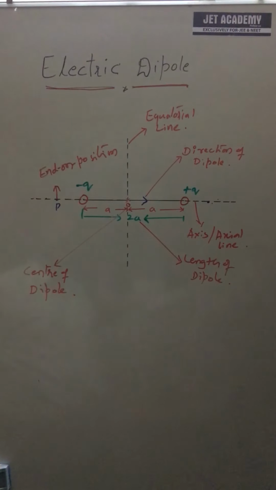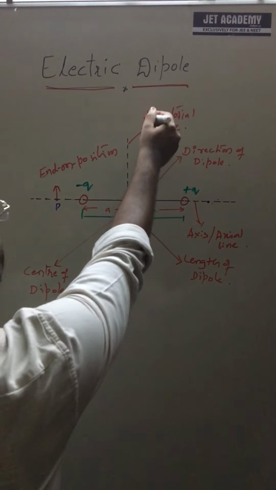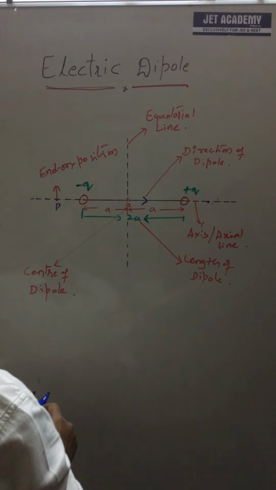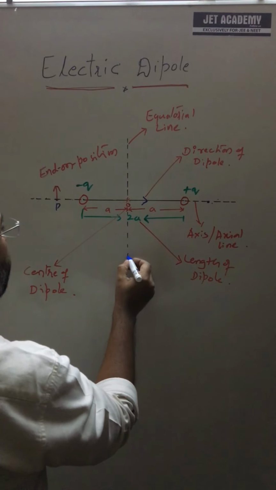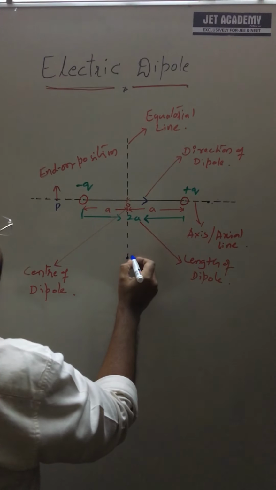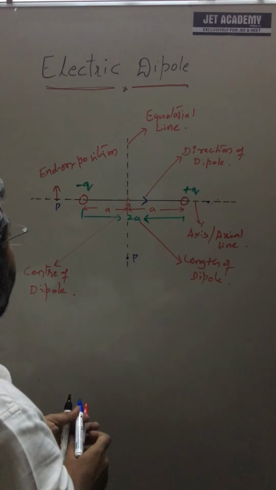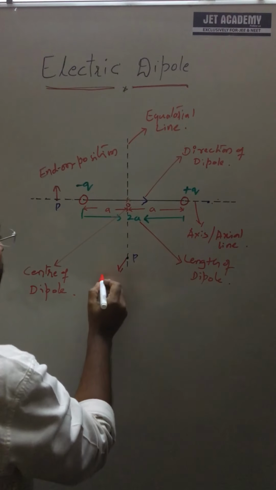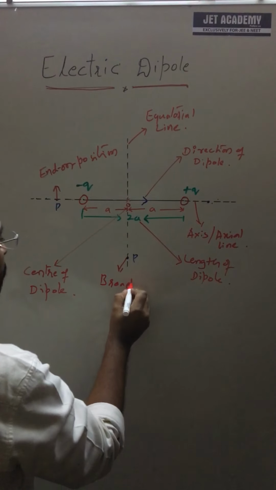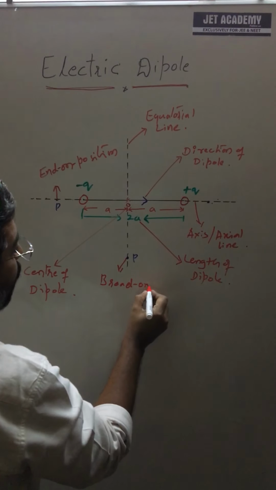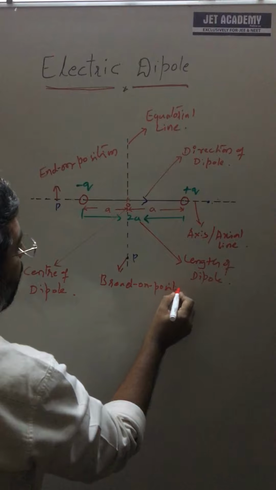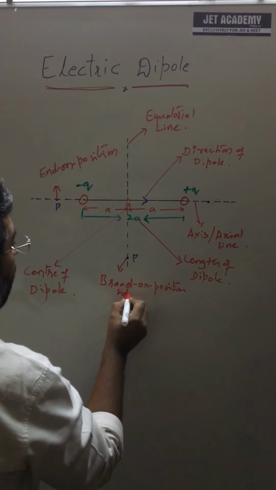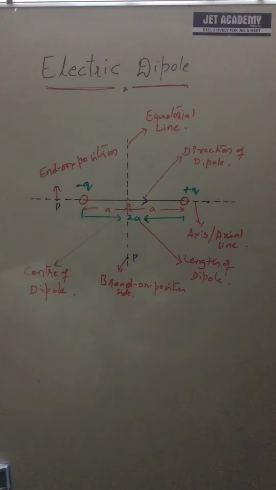That's called end-on position. And similarly, on the equatorial line, if I choose a point P, a point P on the equatorial line is called broadside-on or broad-on position. Broadside-on position. See, you can go on understanding many things, it is going to be the same.